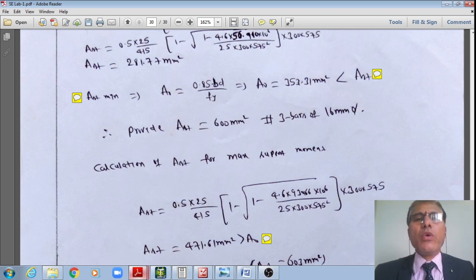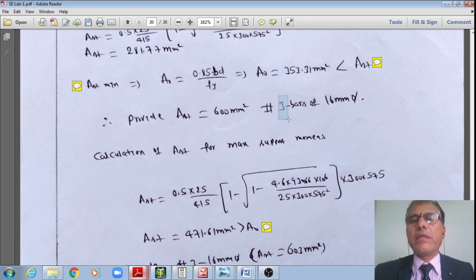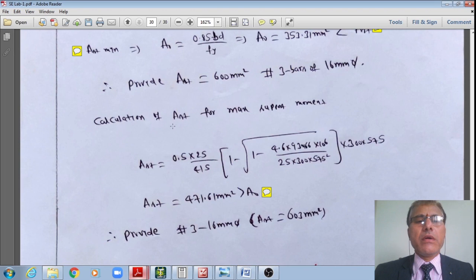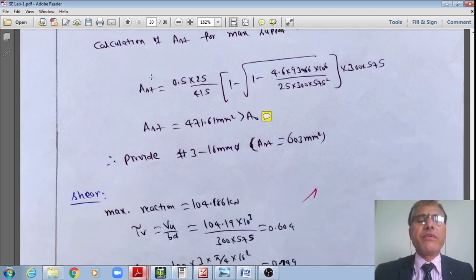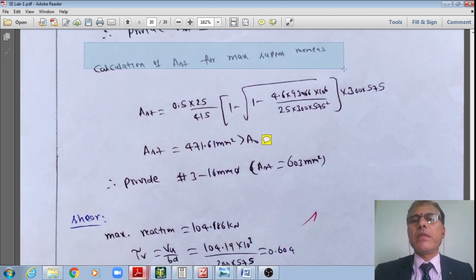Therefore, either you provide 2 12 mm dia bars or 2 16 mm dia bars, as appropriate. Not 3. However, let us see how much reinforcement is required at the support, at the column support.